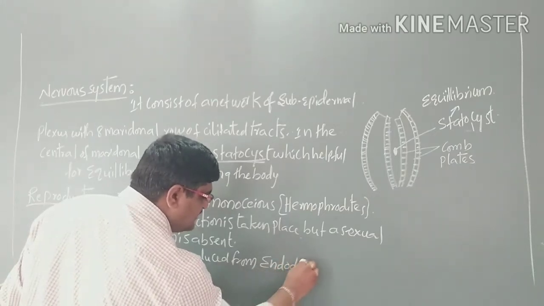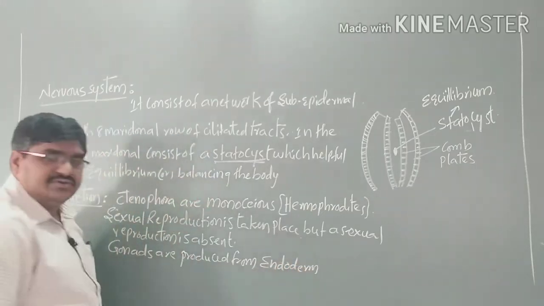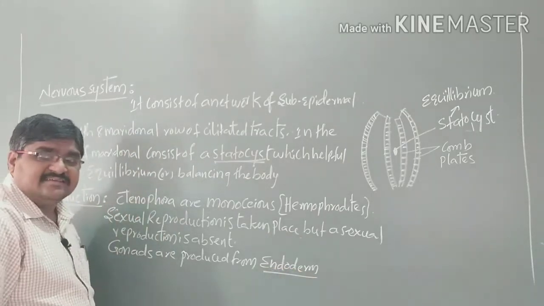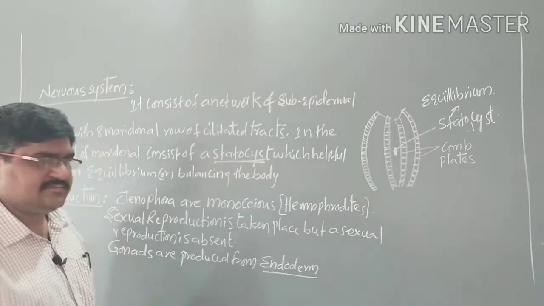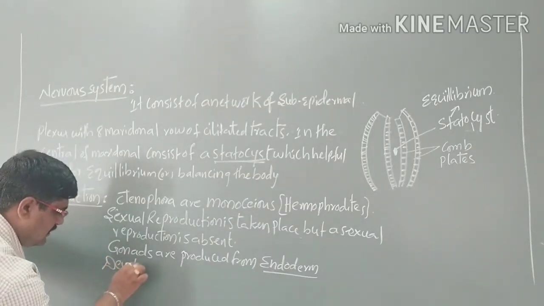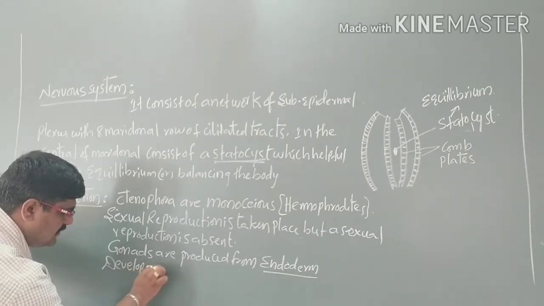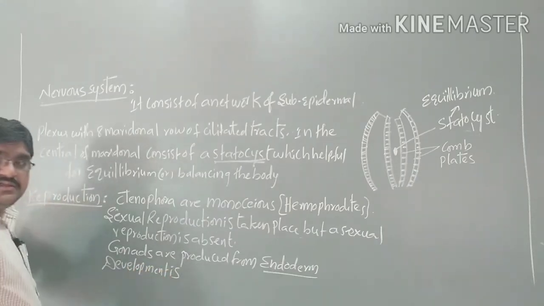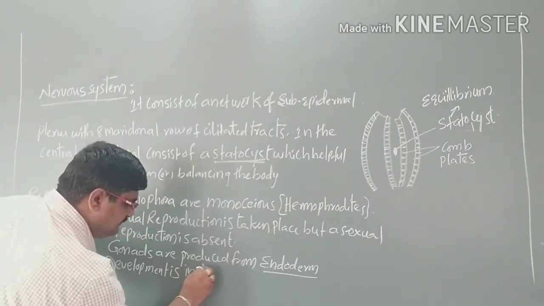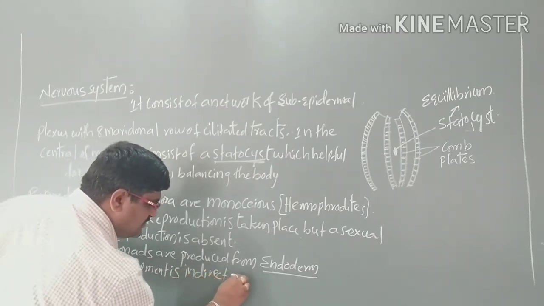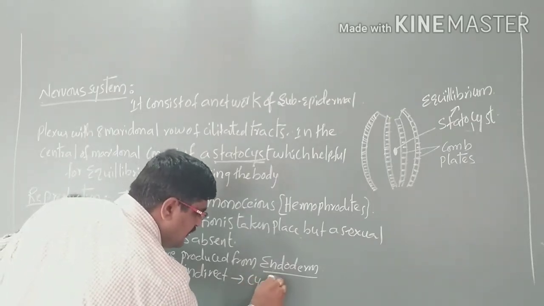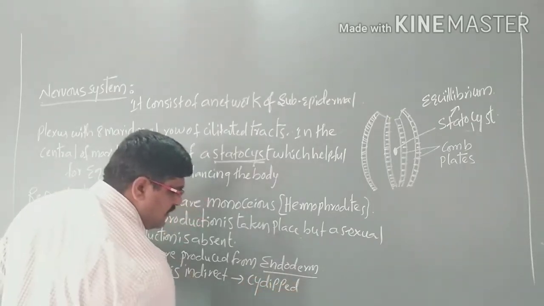That means the male and female gonads are produced from the endoderm, and the development is indirect, where it shows larval forms.